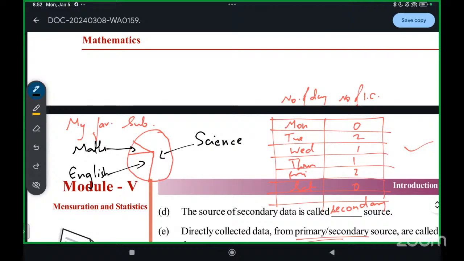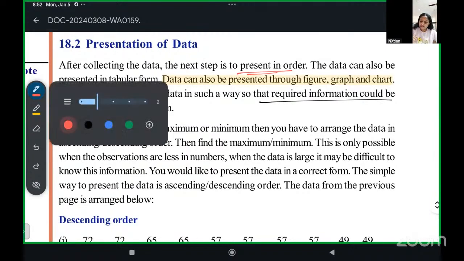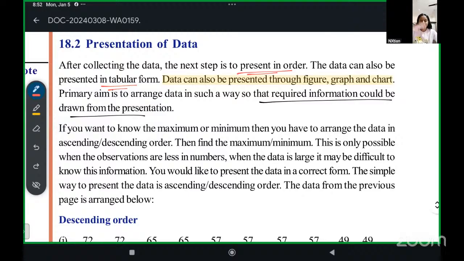So this is a pie chart. The circular one that I made is a pie chart. And it also shows the presentation of data. That is why we say that data can be presented in a table form, or a figure, a graph, and a chart. The primary aim is to arrange the data in such a way that the required information can be drawn from the presentation, so that whatever information you need, you can take it out from that graph. That is the goal.